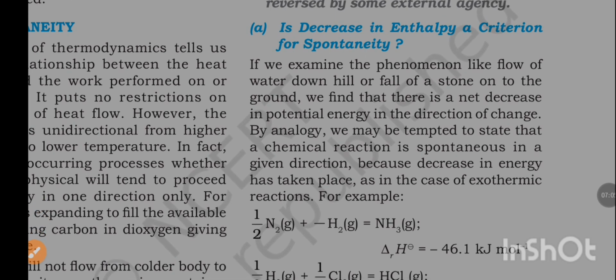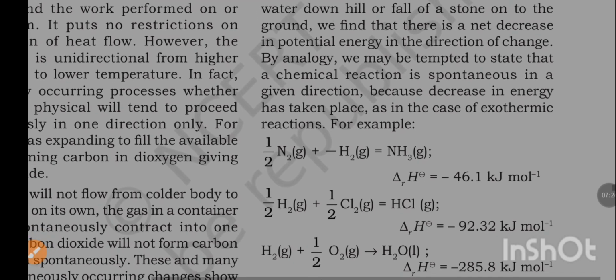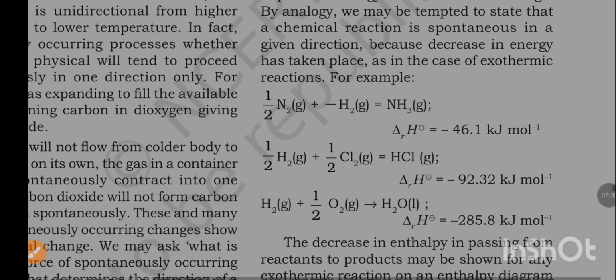If we examine phenomena like the flow of water downhill or the fall of a stone onto the ground, we find that there is a net decrease in potential energy in the direction of change. By analogy, we may be tempted to state that a chemical reaction is spontaneous in a given direction because a decrease in energy has taken place, as in the case of exothermic reactions.